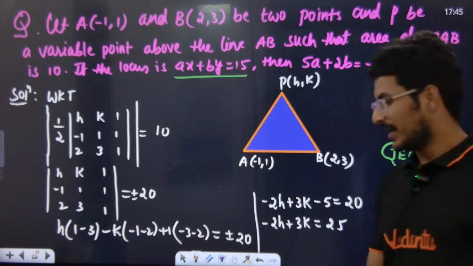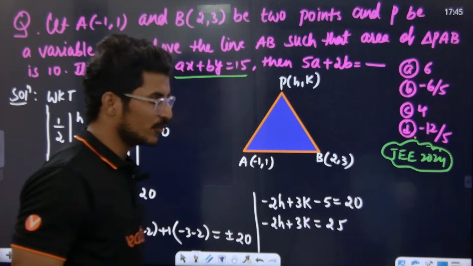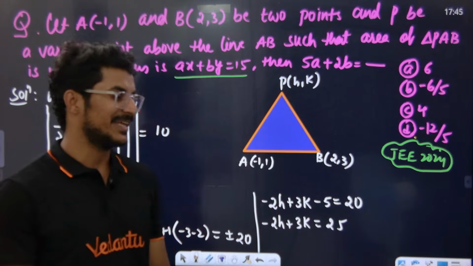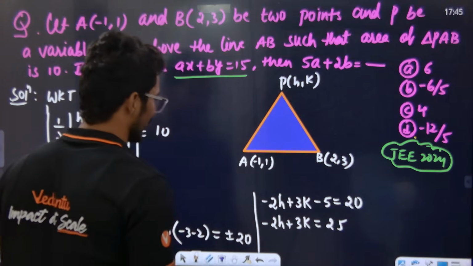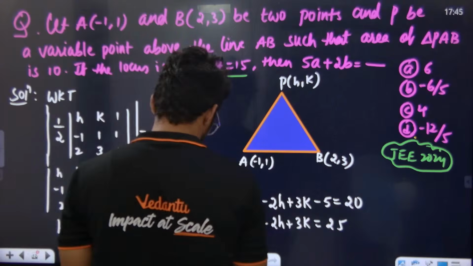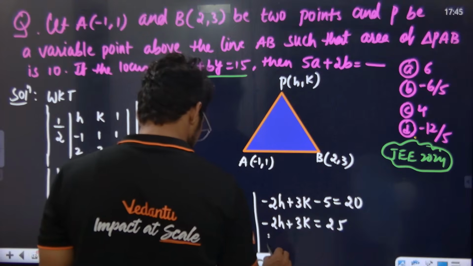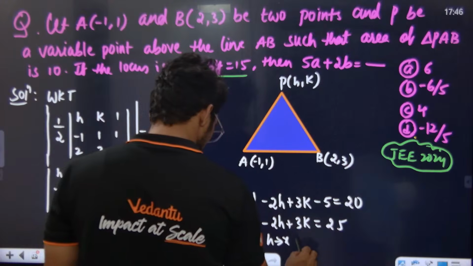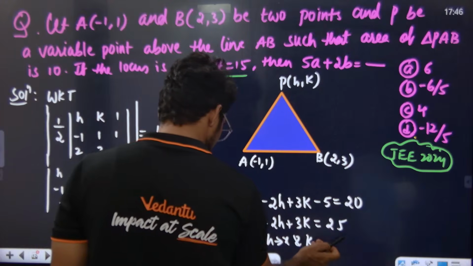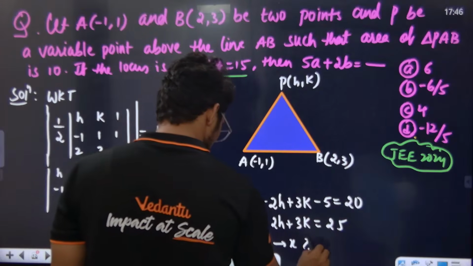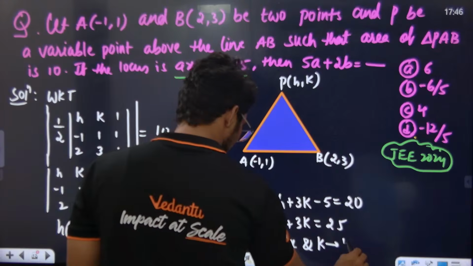Wow, this is a very good question. Sir, they have given this, but we got it like this. How do we convert it, sir? Look at the board everyone. In the formula, what am I doing? Listen to the class. I'm just replacing h with x and k with y.